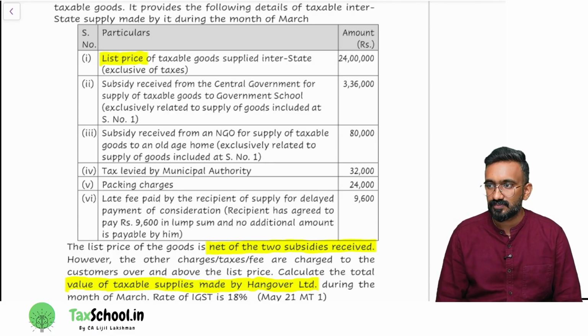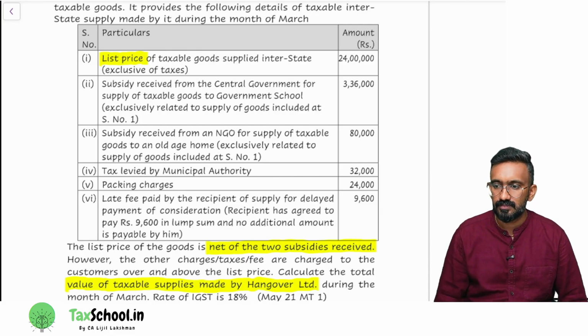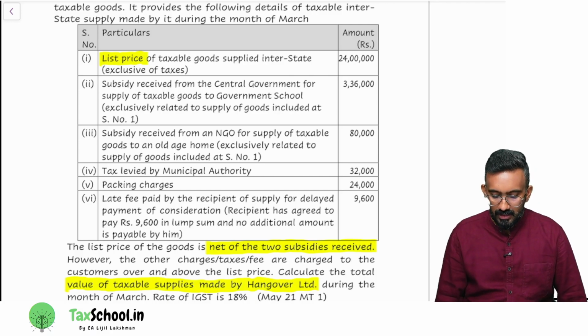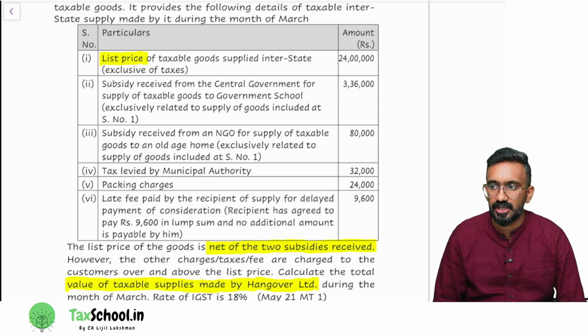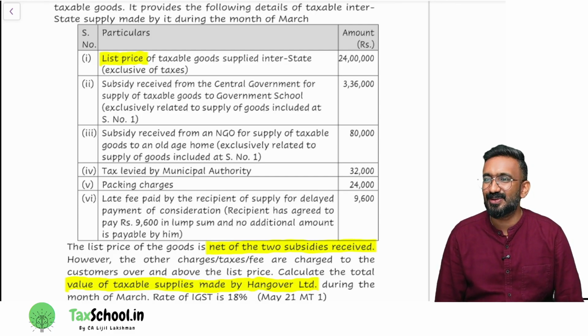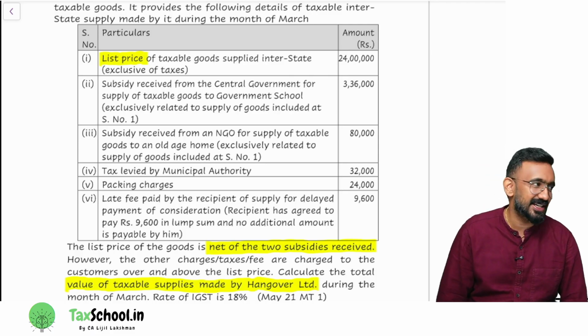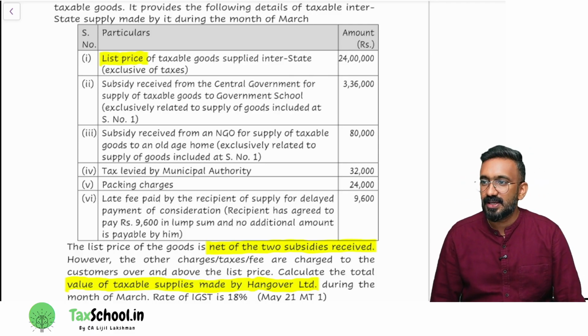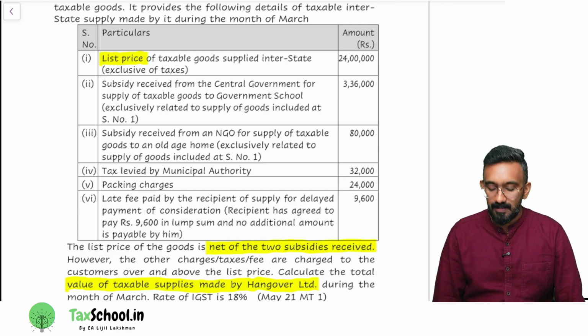Then, point number 5, packing charges. Should I include it in value? Packing charges. Which section is talking about packing charges? I gave you an example for packing charge also somewhere. Clause C, incidental expense. Brilliant, guys. Super. Incidental expenses. So packing charges, should I include it? Yes. In amount column, I'll write 24,000.